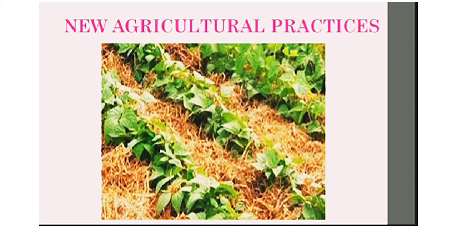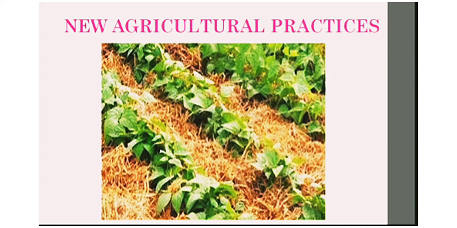Proper water management should be there. What does it do? It regulates the amount of water in the soil, helps in stimulating the microorganisms, which in turn increases the soil fertility, leading to high crop yield. All these measures are part of soil conservation, which help in protecting the soil from erosion and exhaustion.